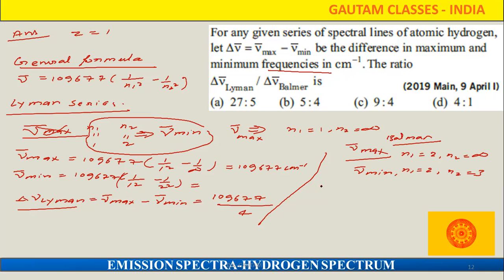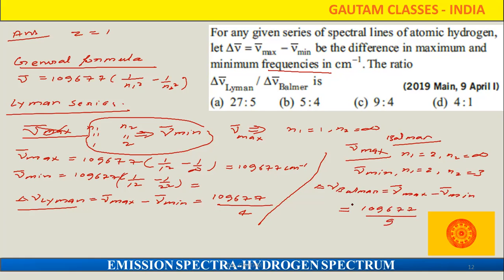So all these values if directly we are going to put, so what delta ν̄ for the Balmer, when we are going to put ν̄ max minus ν̄ minimum, so what answer will come here? Directly we can write the answer here, 109677 by 9.